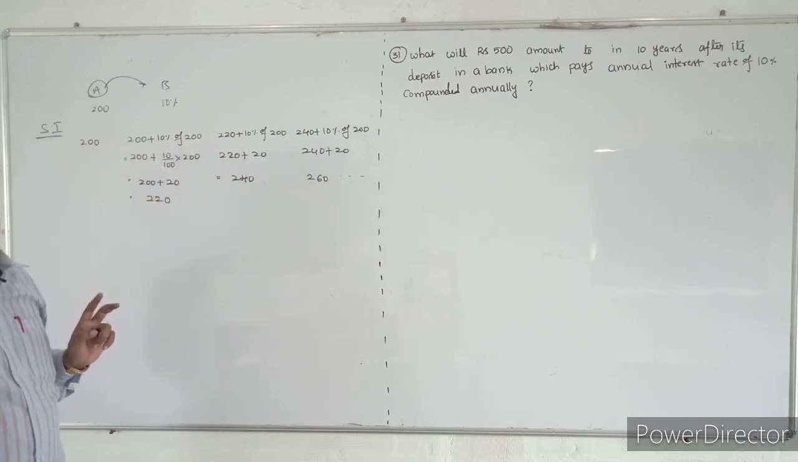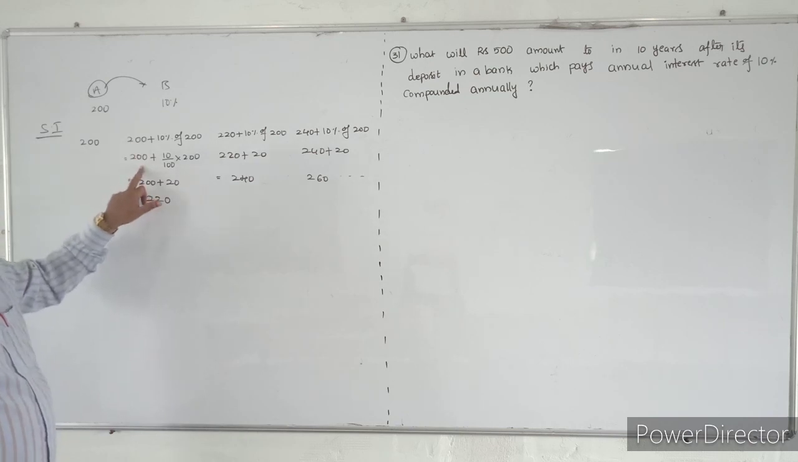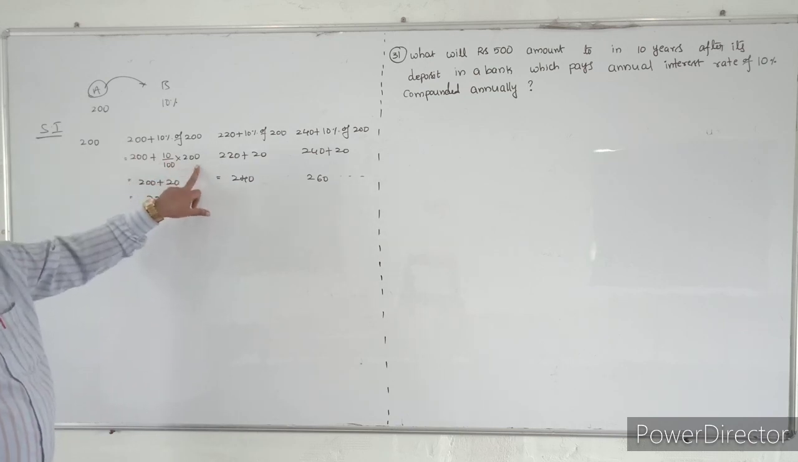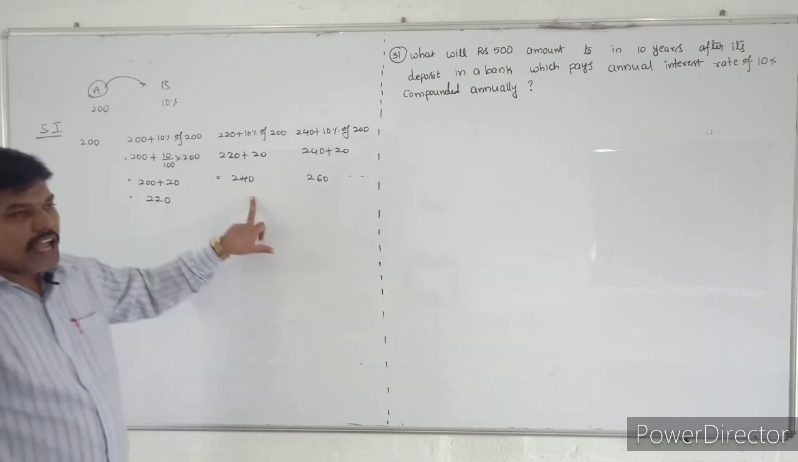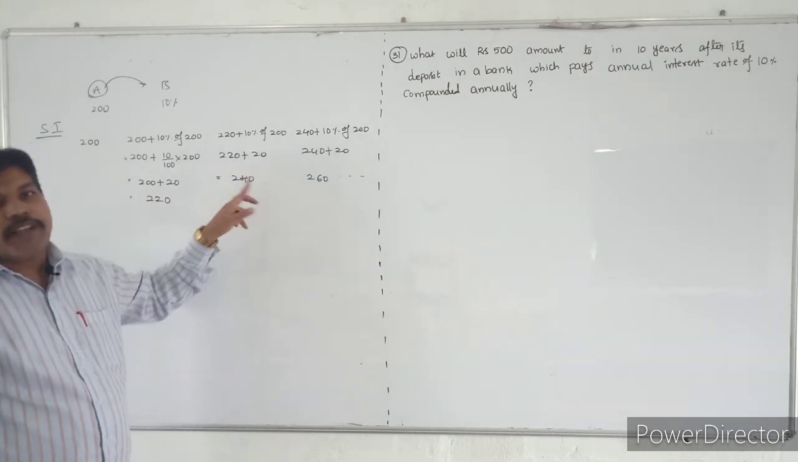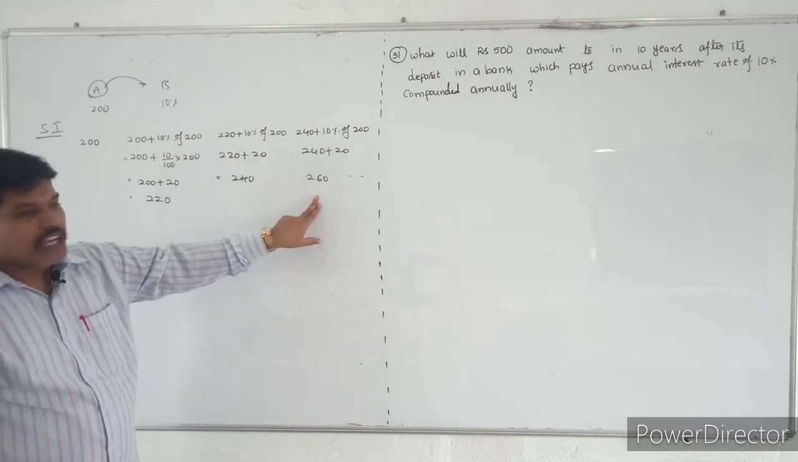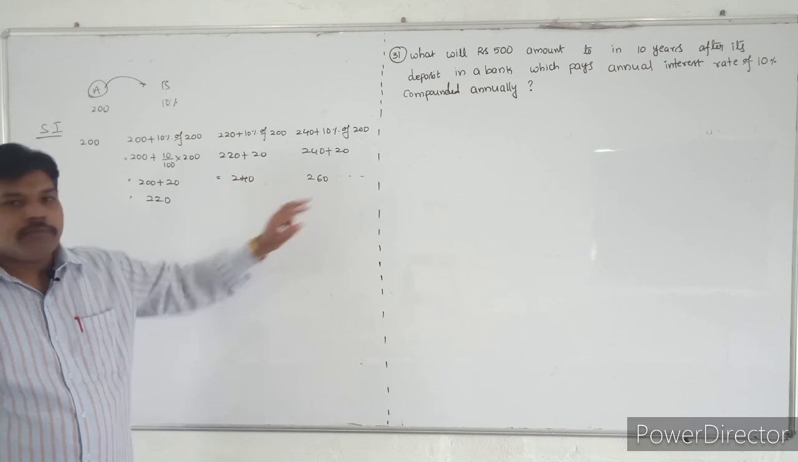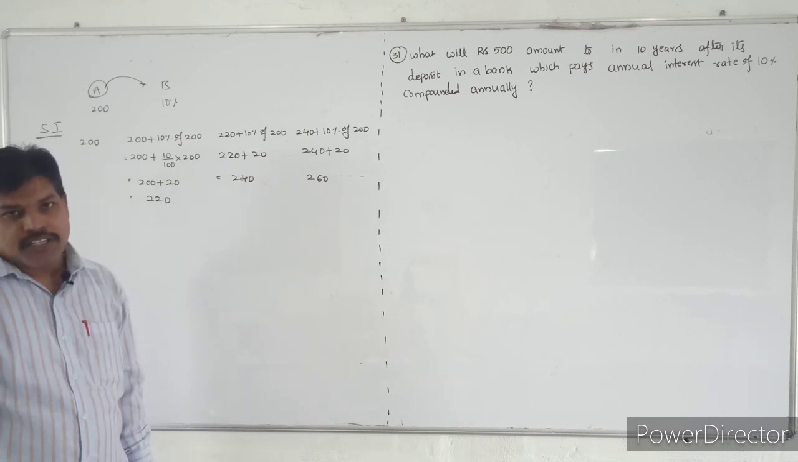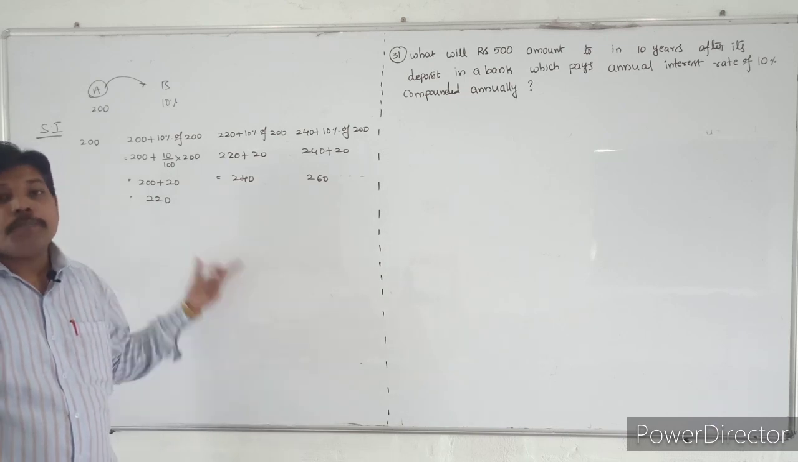Do you understand, students? So 200 is given, the 10% is 20 rupees, it will become 220. Next year it will add 200 plus 20 plus 20, it will become 240. Next year it will become 200 plus 20 plus 20 plus 20, it will become 260. Do you understand that? So this is the simple interest.